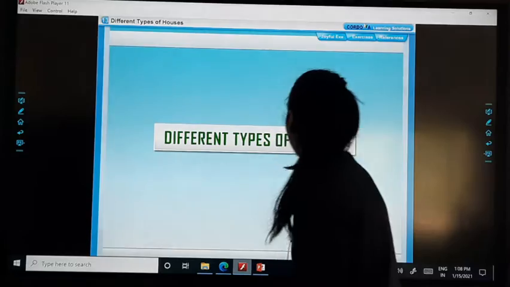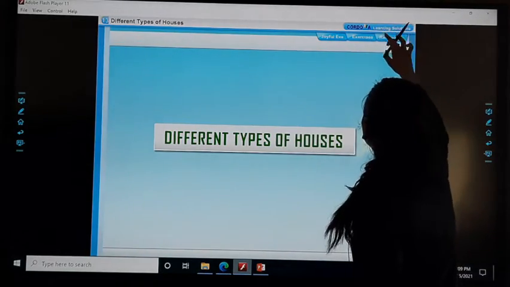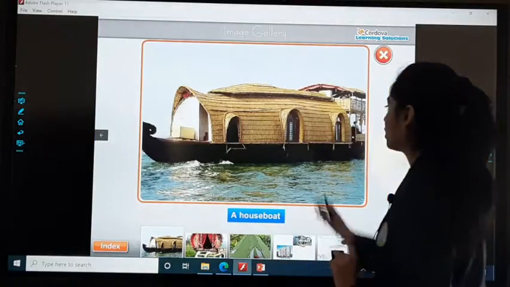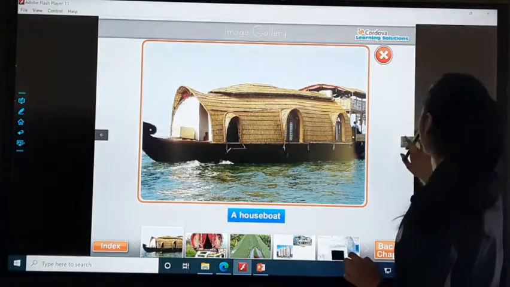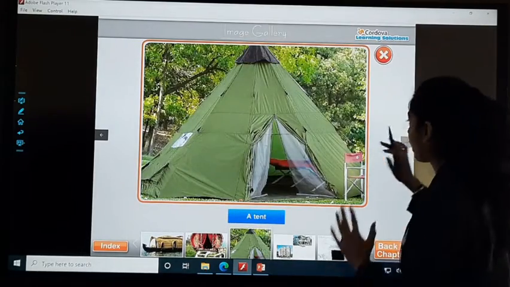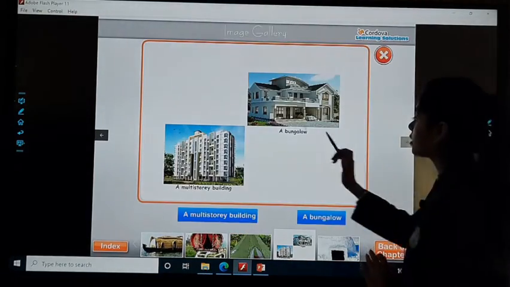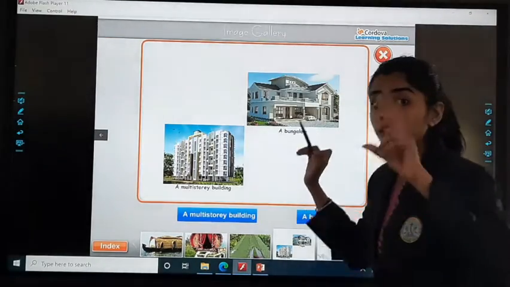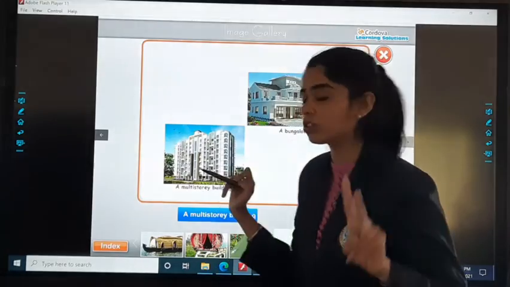Is it clear? So first I will do the references. I will show you the pictures also once again. See, this was the houseboat. Then this is a wheel caravan. This is a tent. This is a multi-story building. And this is a bungalow. So we understood the difference between them also.